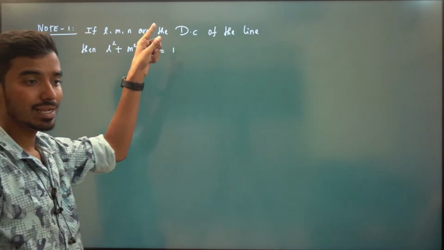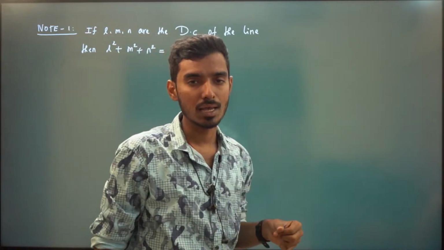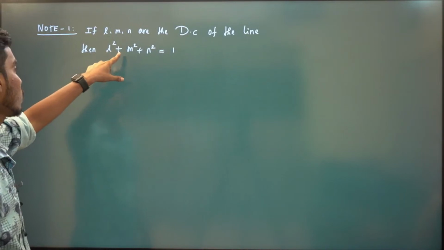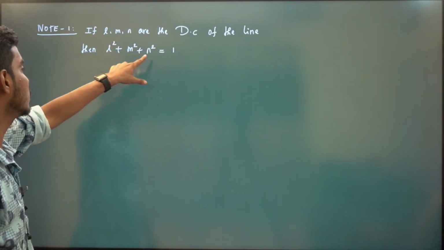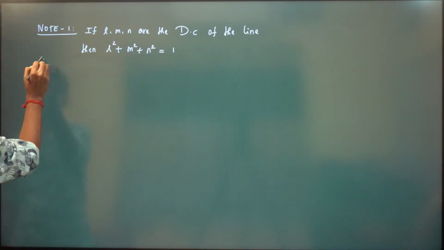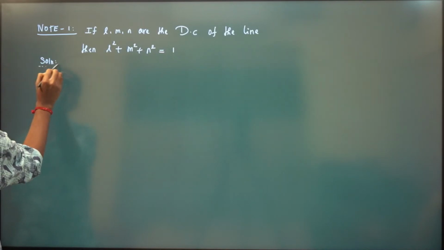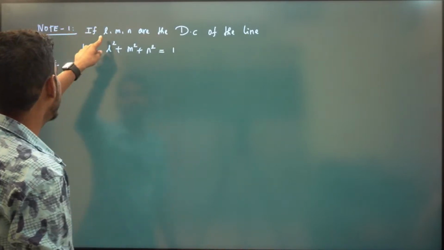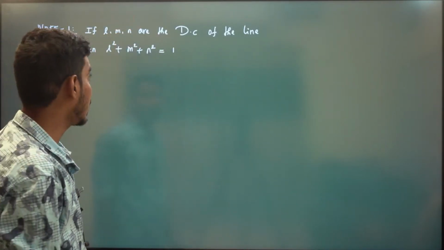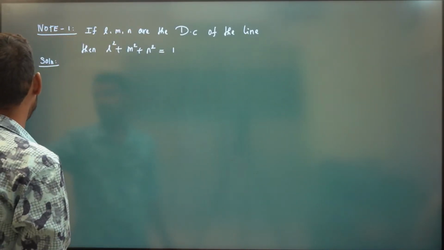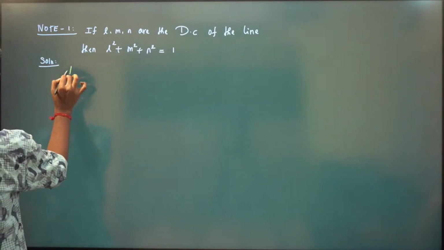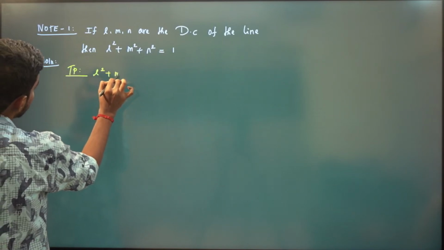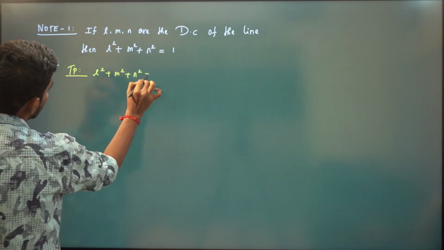What is LMN? L is cos alpha, M is cos beta, N is cos gamma. So if you square it up and add it, L square plus M square plus N square is always equal to 1 only. So we will see the proof for note 1. We will prove this. So what we need to prove is L square plus M square plus N square is equal to 1.